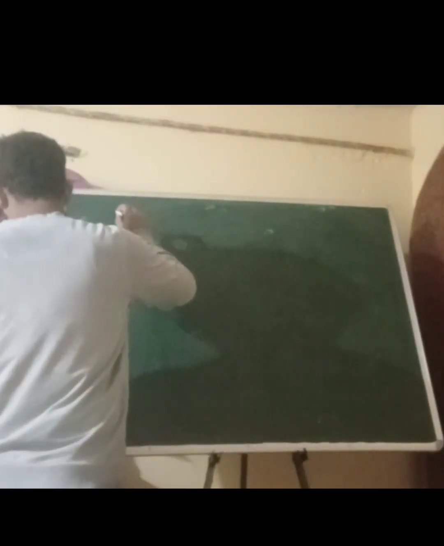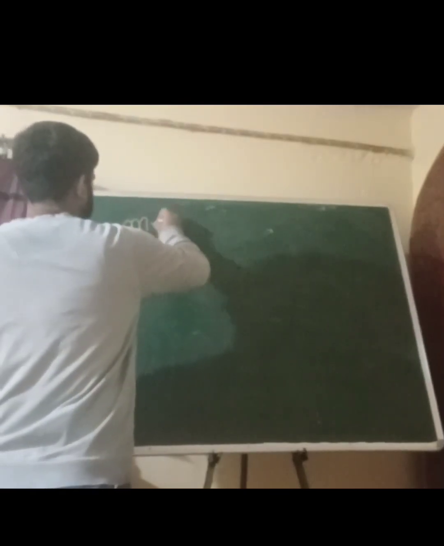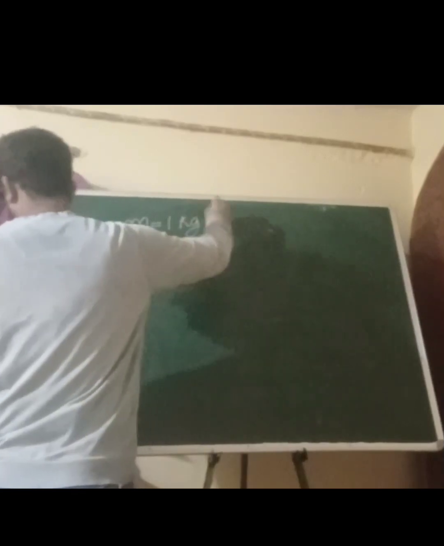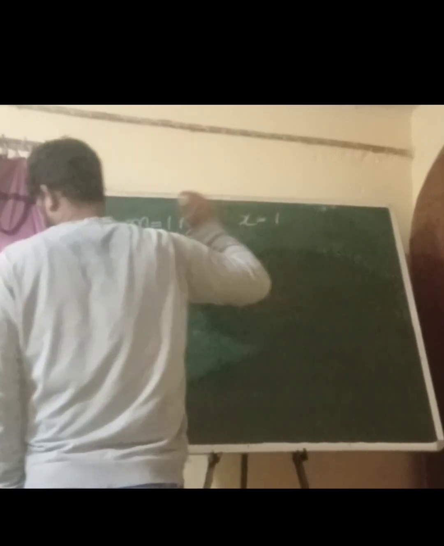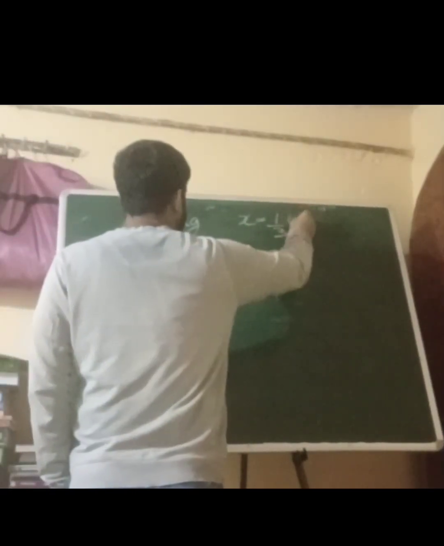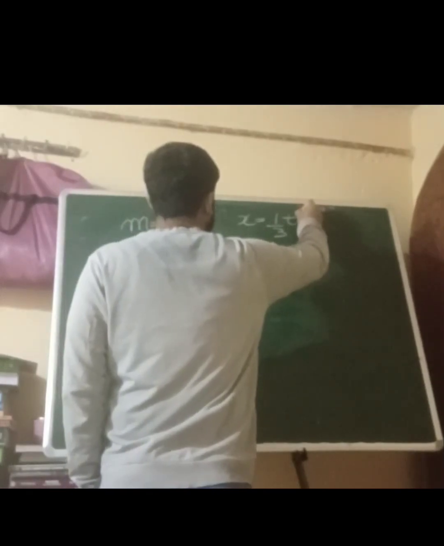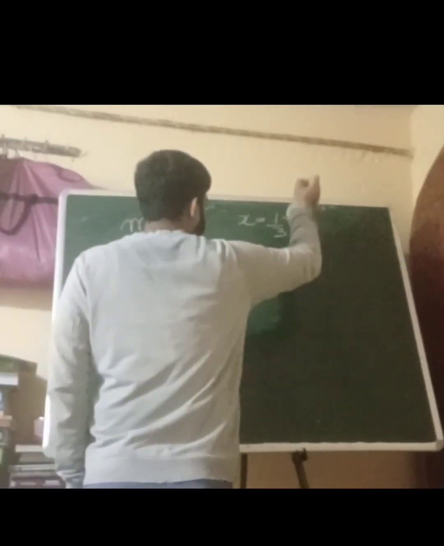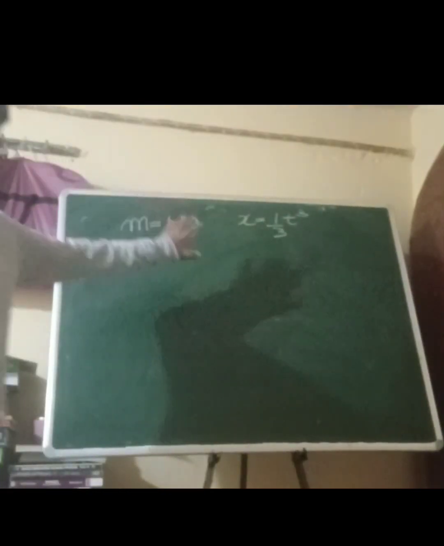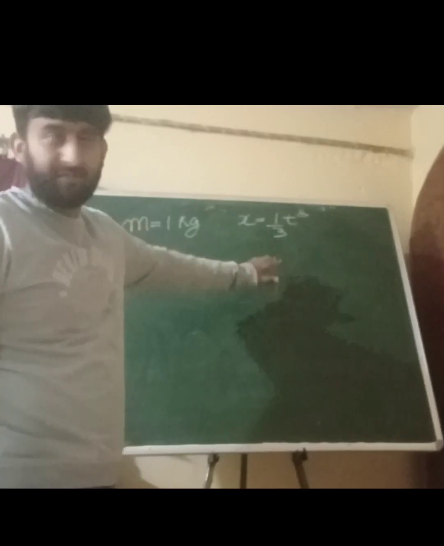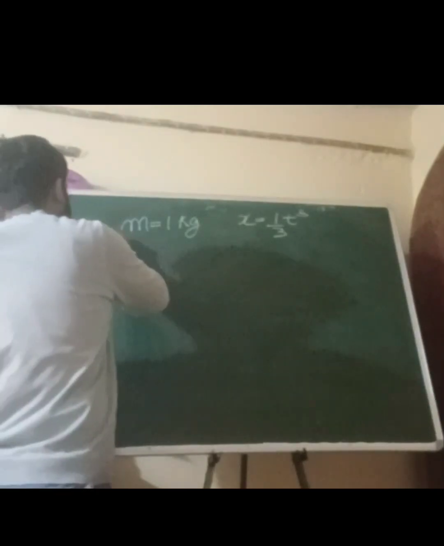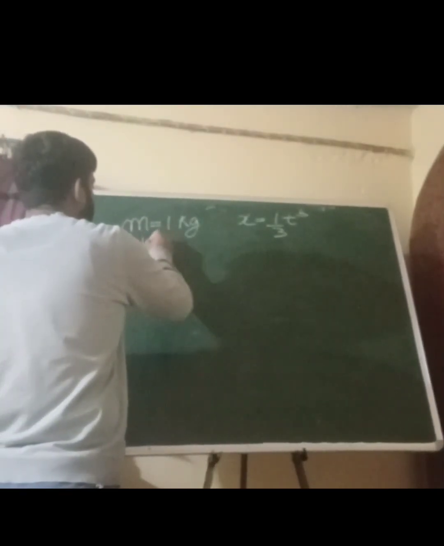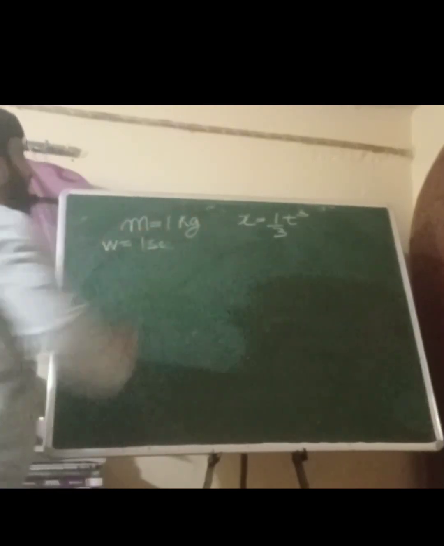Okay, so here, what is given to us? Mass of an object is 1 kg. Displacement of the object is variable. Variable displacement 1 upon 3t cube. Okay, this is the displacement of the object, that is variable displacement, 1 upon 3 into t cube. Mass is 1 kg. Now we have to find the work done in the first second, right? In this time interval.